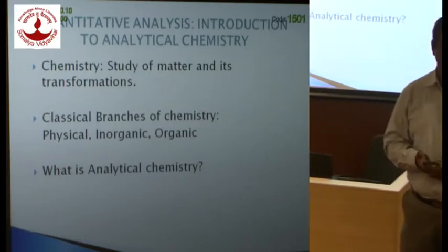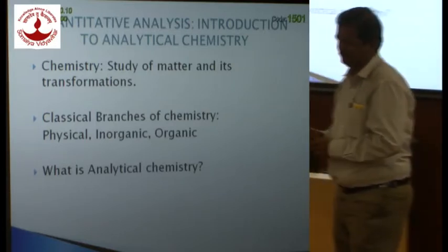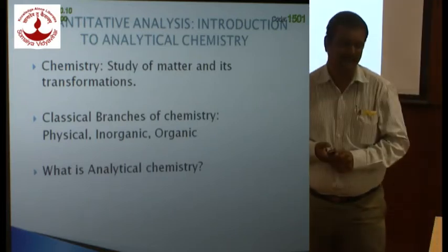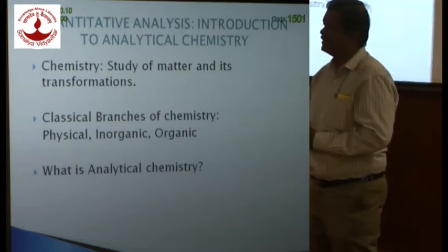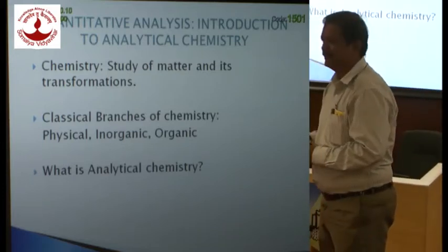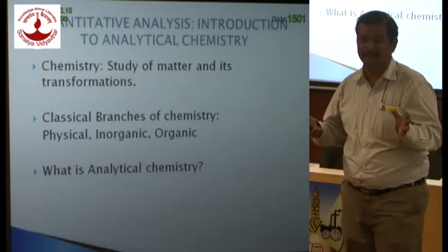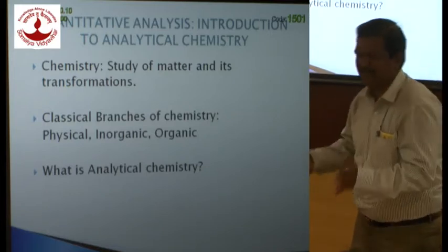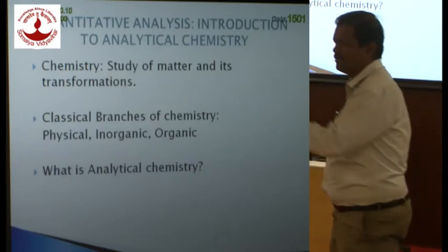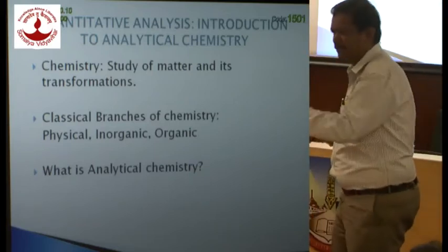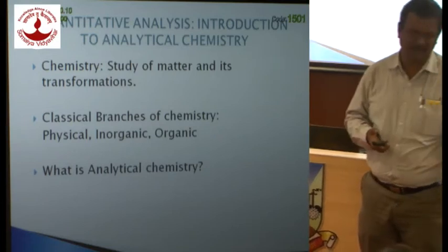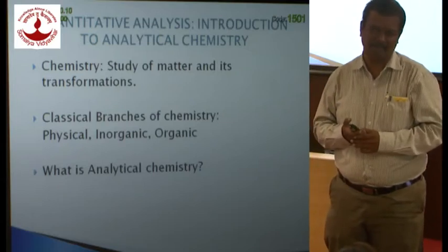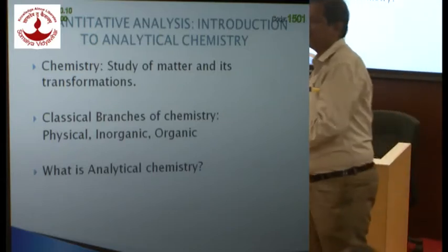And for convenience, we have branched it into 3 major classical branches, as you can see: physical, organic, and inorganic. So, what do we do in physical chemistry? Well, physical chemistry is a theoretical study of chemistry. It gives you a theoretical understanding or basis of why reactions happen, what is the rate at which they happen, and whether a reaction is possible or not. All these questions are answered by physical chemistry. In thermodynamics and in kinetics, we study these aspects.